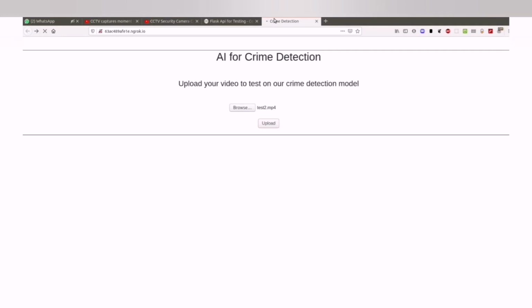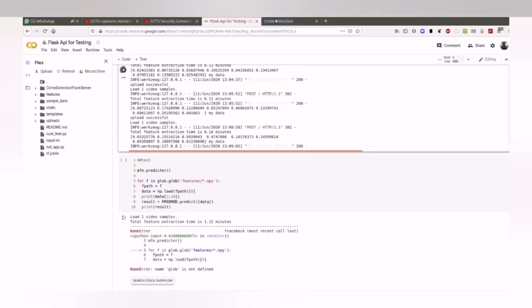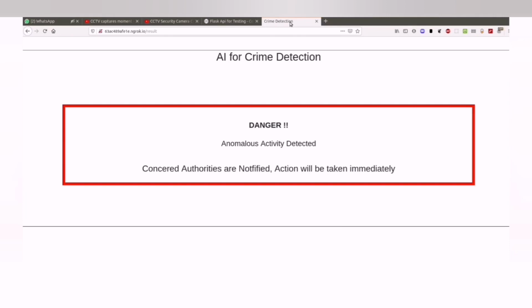Since the file was large, it is taking a little more time. We can see that the feature extraction took 0.15 minutes and the anomalous activity was detected. Hence, we can say that our model also works on some random videos available on YouTube.